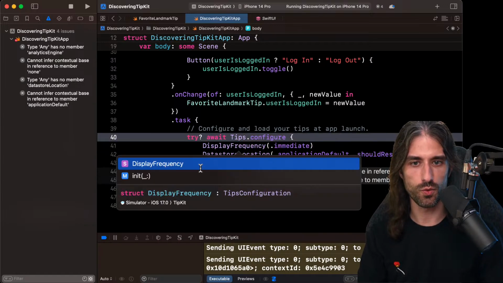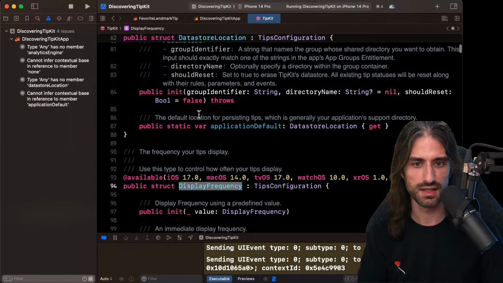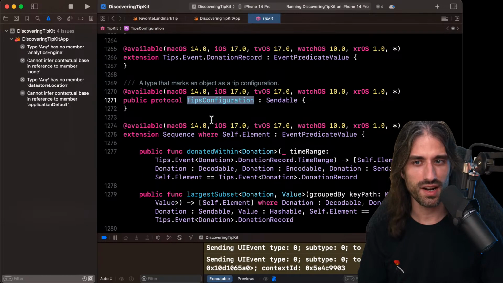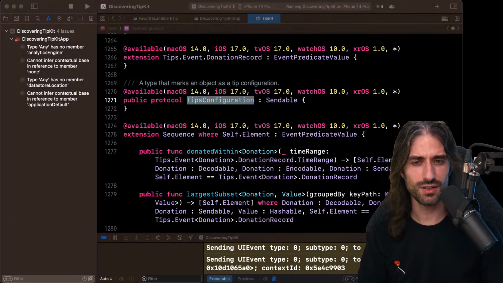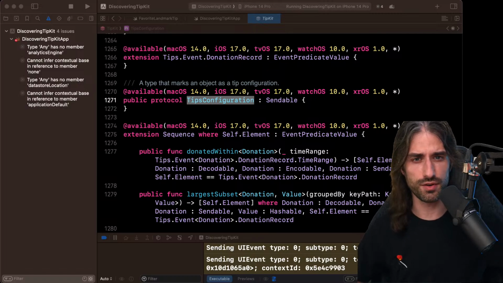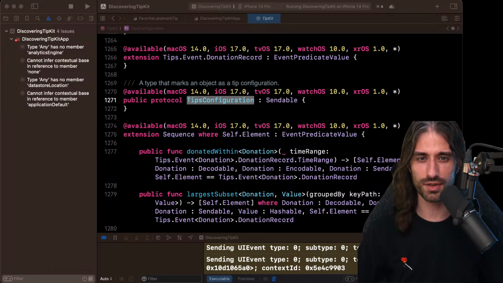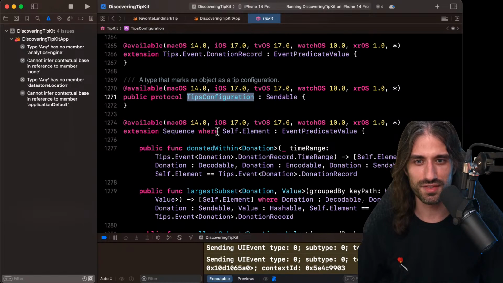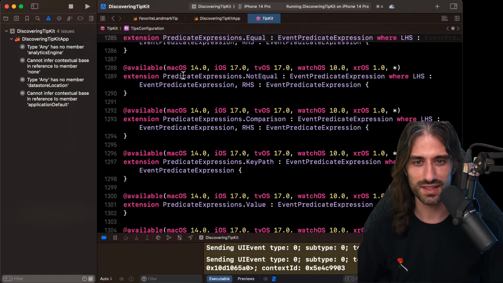You know what? Let's go see where these things are declared. So it's a tip configuration. I'm just realizing now that I didn't check any of the WWDC videos about TipKit. I'm sure there are some of them. I didn't check any before the live stream. Maybe I should have, but when I see that the code they have in the documentation no longer works, it lowers my level of guilt of doing this live stream with absolutely zero preparation and discovering everything live. So let's see.